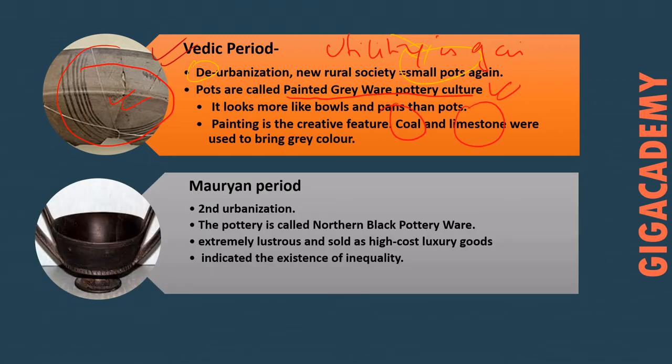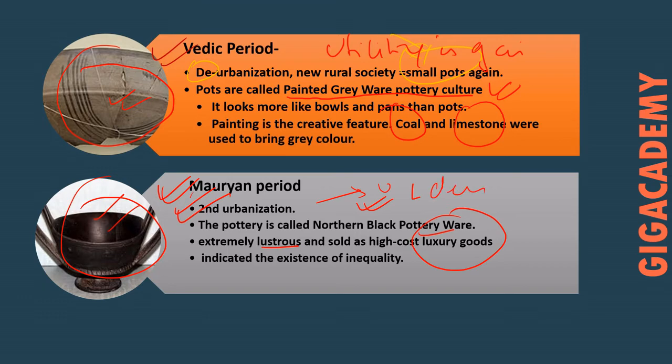So now let's move on to the next phase of the pottery evolution. In the Mauryan period there is a second urbanization. Pottery is called Northern Black Polished Ware. This is Northern Black Polished Ware, highly lustrous and polished, high cost. These were high cost luxury goods. Again, with urbanization, demand for luxury goods has increased. So these pottery were made for luxury items. And so this also indicates the existence of inequality in the society of that period.